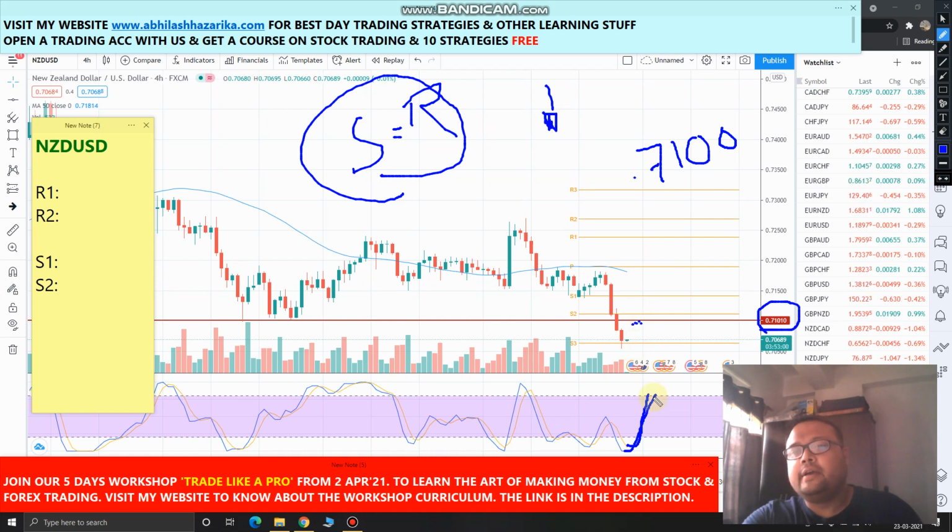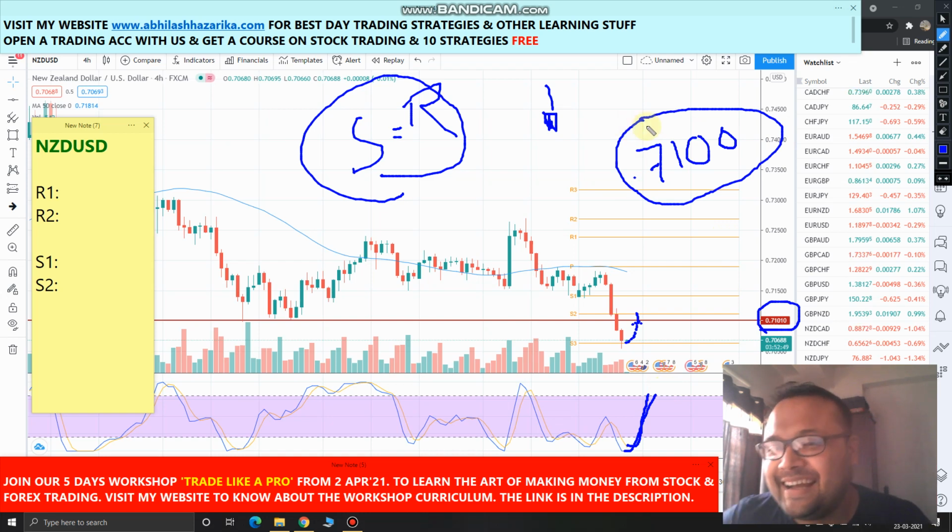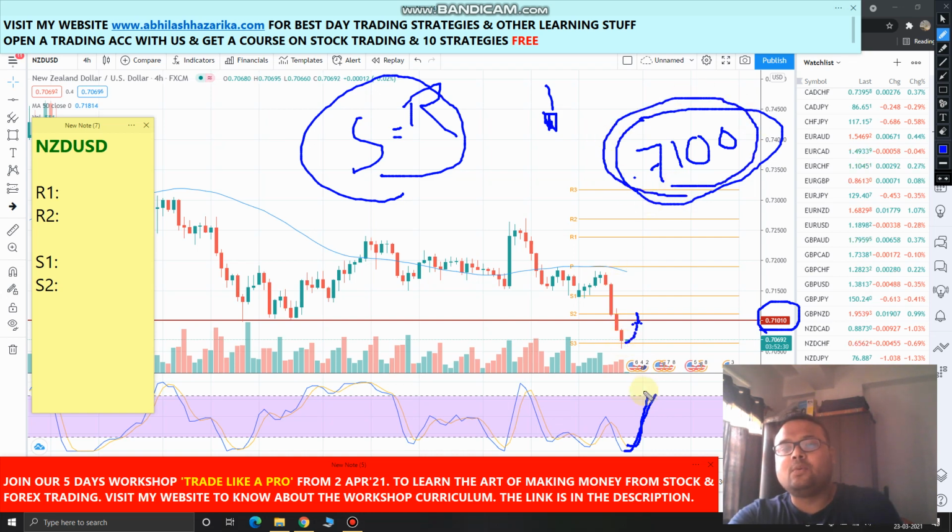And if you see that market has crossed this line, stochastic RSI is in overbought zone and market is trading above the 7100 level, trading above this level now. Okay, then again you need to wait. As we all know, most of the major currency pairs are in a consolidation phase. They are in a dull manner. Okay, not giving us much movement. So if we see that NZD USD moves up to this level 7100 level. Okay, when stochastic RSI will overbought zone,